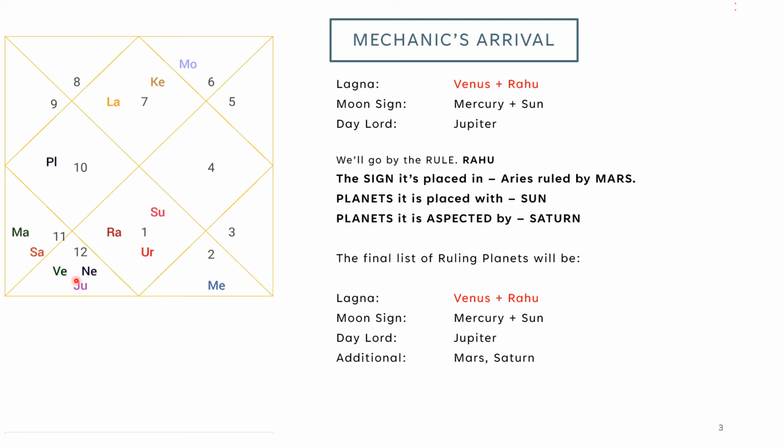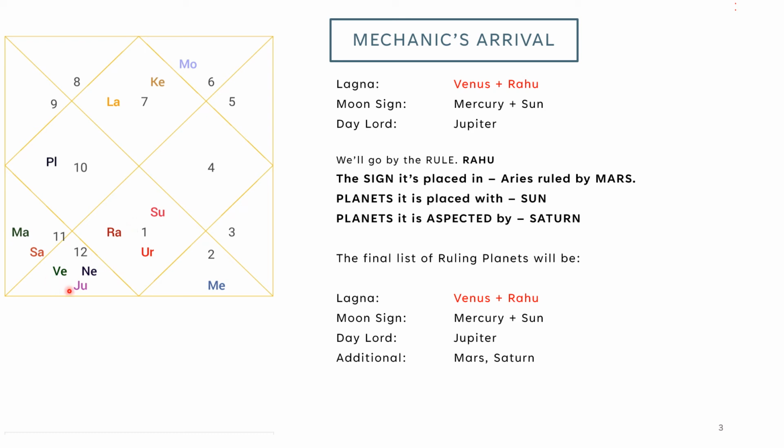All the planets have 7th aspects, so no planet is aspecting Rahu by that. Additionally, Mars has 4th and 8th aspects. Let us check Mars. 1, 2, 3, 4. It's not aspecting Rahu. 1, 2, 3, 4, 5, 6, 7, 8. So it is not aspecting Rahu.